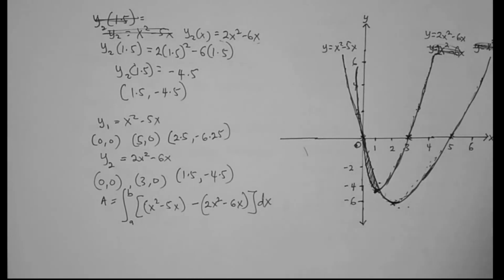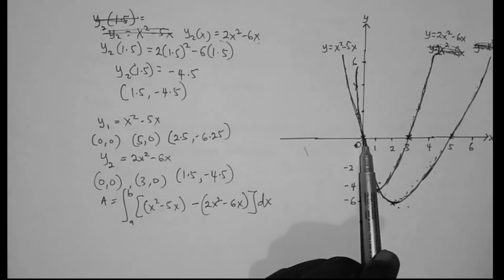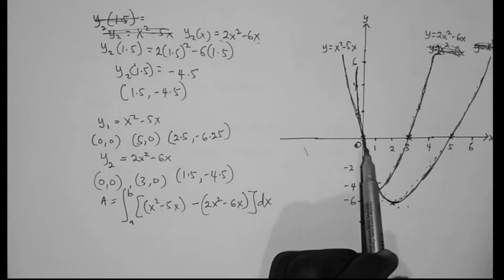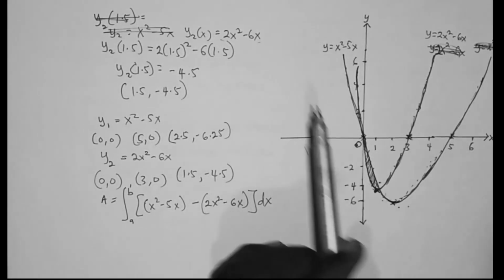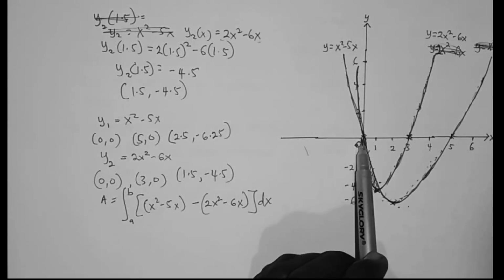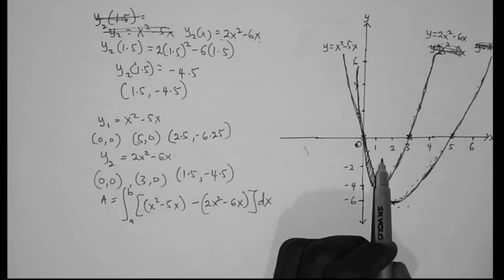But we don't know the points of intersection. We know that these two curves intersect at 0, and they also intersect at this point.